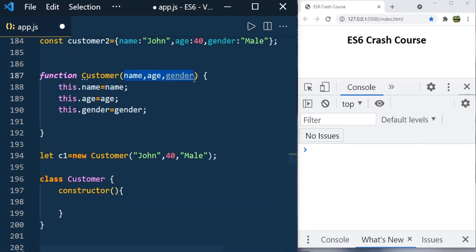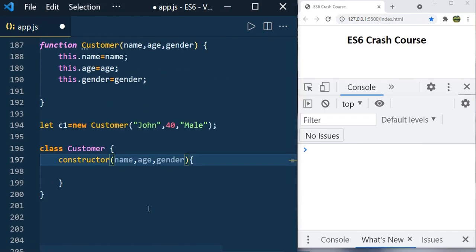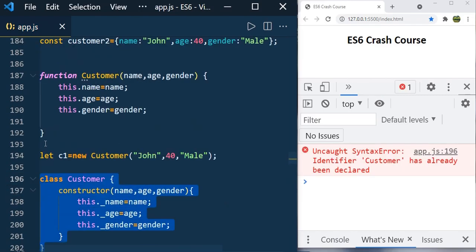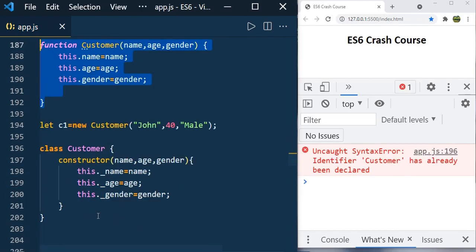So just copy this and do it like this, and here underscore name, you can use name or any property whatever you like, equal to name, and this is equal to this one. So we can create the customer object in the same way as we do for the function constructor. I'm just copying this because you can't have duplicates.